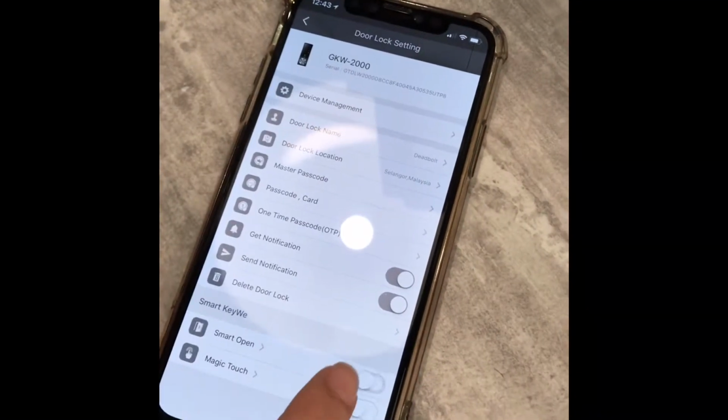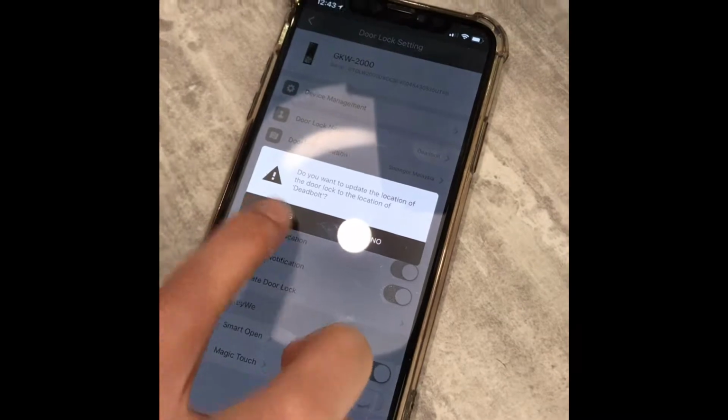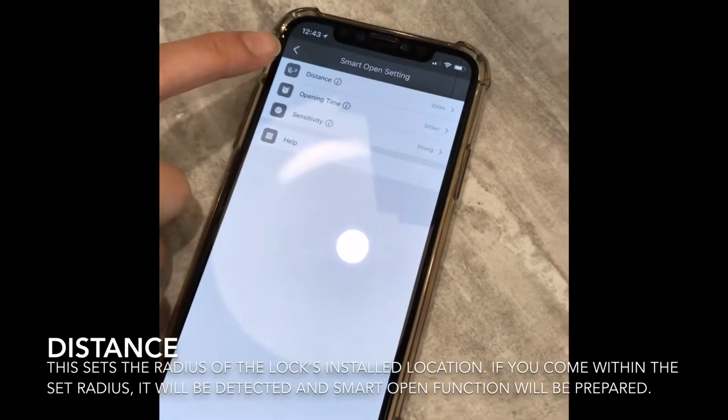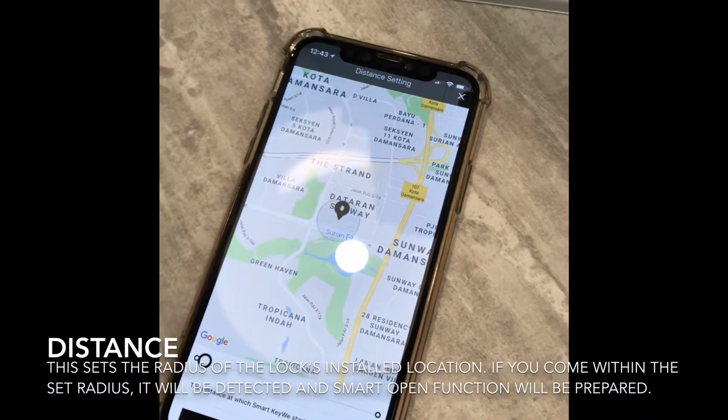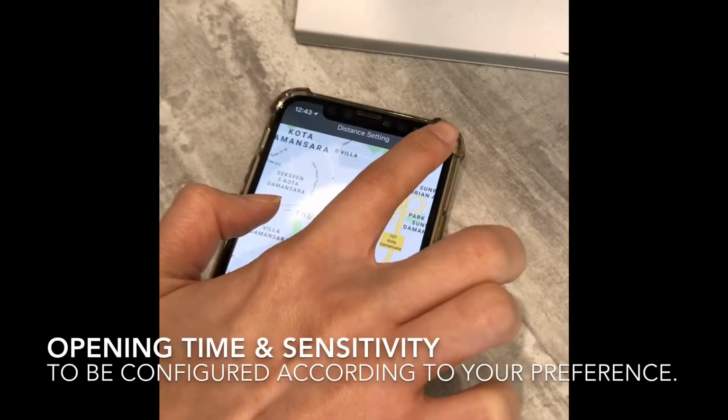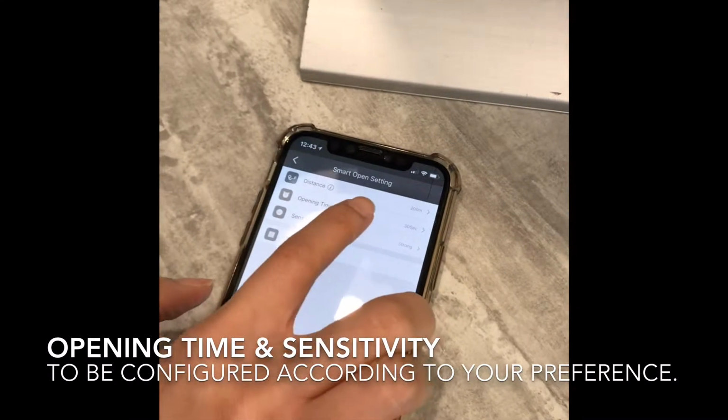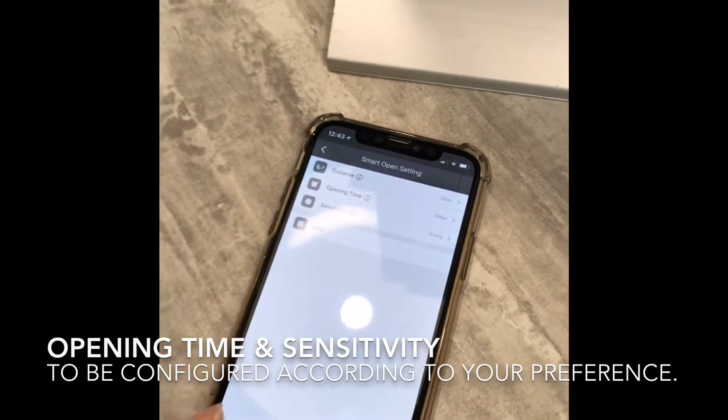So to open or activate or deactivate, yes, you can set the distance, right, the radius distance that you required, and the opening time, and also the sensitivity.